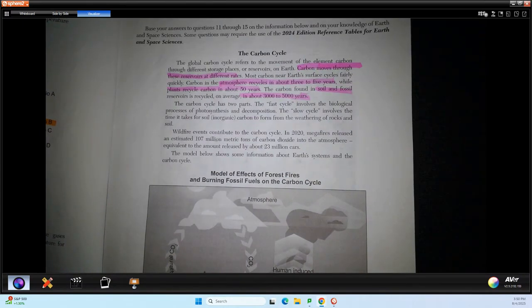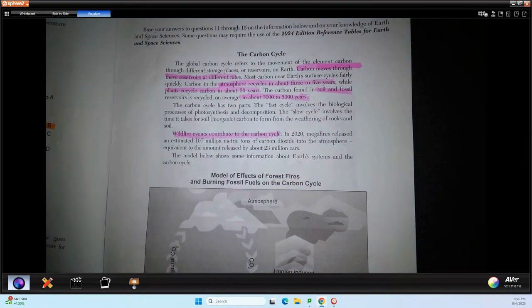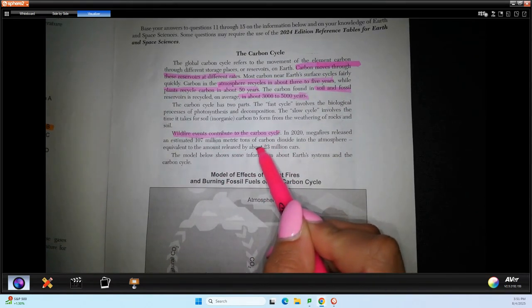The carbon cycle has two parts. The fast cycle involves the biological processes of photosynthesis and decomposition. The slow cycle involves the time it takes for soil, inorganic carbon, to form from the weathering of rocks and soil. Wildfire events contribute to the carbon cycle. In 2020, mega fires released an estimated 107 million metric tons of carbon dioxide into the atmosphere, equivalent to the amount released by about 23 million cars. Okay, so we're talking about wildfires here. And they're telling us that it releases quite a bit of carbon dioxide, right? So equivalent to 23 million cars.